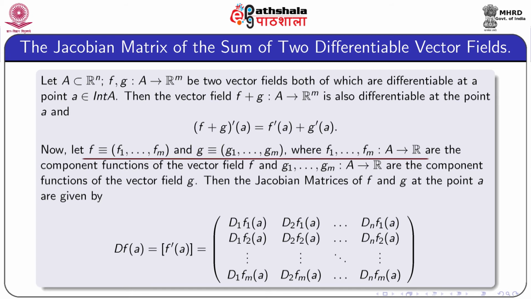Now, let f1 up to fm be the components of f and g1 up to gm be the components of g.